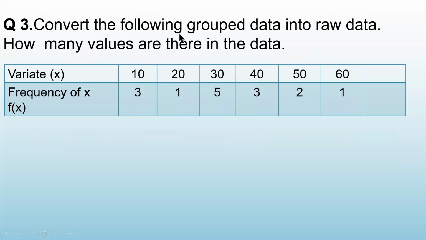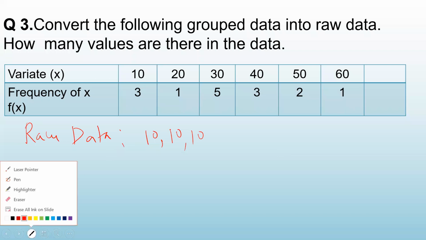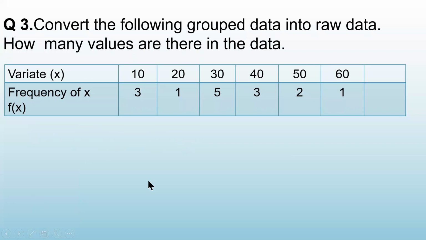Third one, convert the following group data into raw data. We have also done this in the class today. 10 is repeated 3 times. So when you convert it into raw data, how do you write? Frequency of 10 is 3. So that means 10 is repeated 3 times. 20 is repeated, write 21. Okay. So do this. So I hope you will be able to complete this.